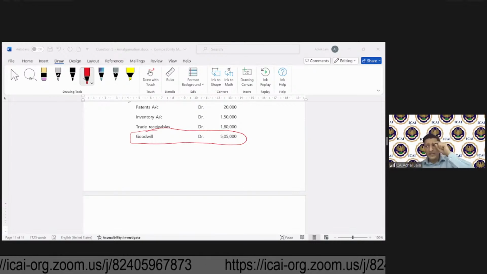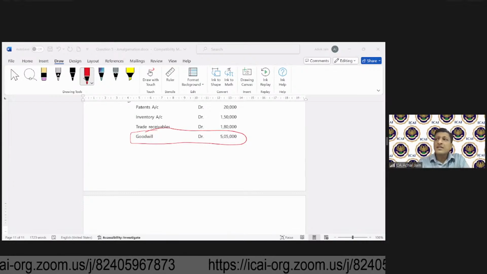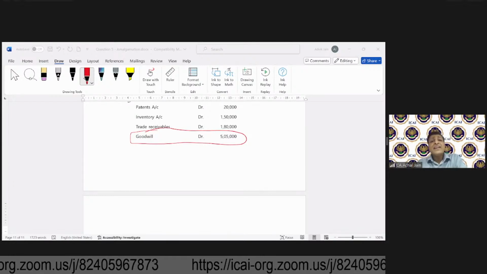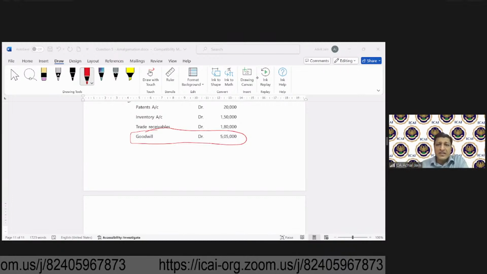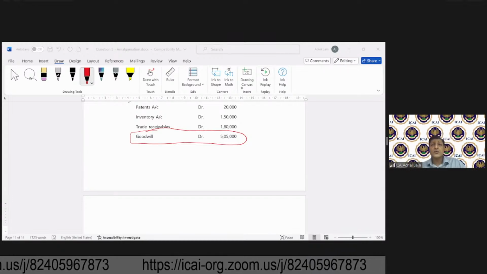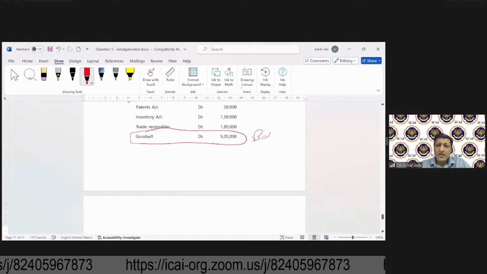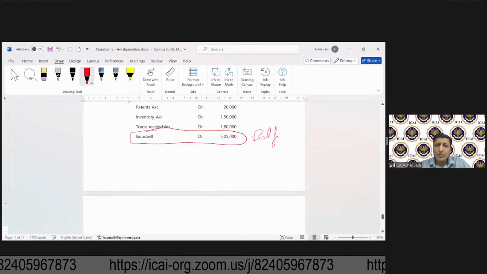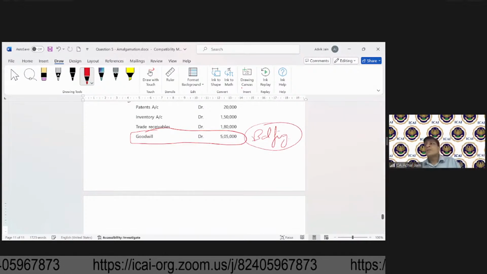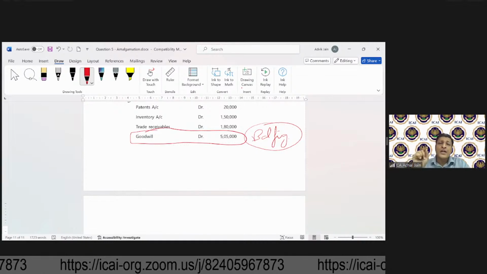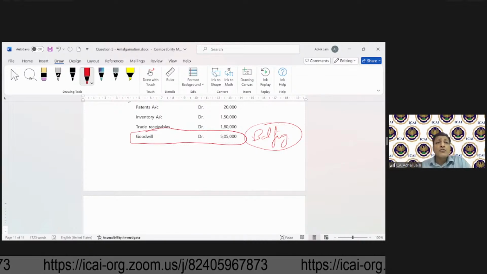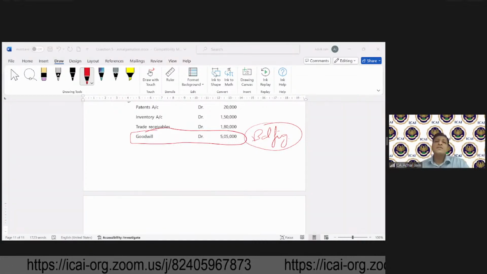Very good, Pooja has answered this. Can you tell me, because we are recording goodwill in this case, it's goodwill, the balancing figure. We can also compute it separately because it's goodwill which is recorded in the books of the transferee. So what type of method will you call this?